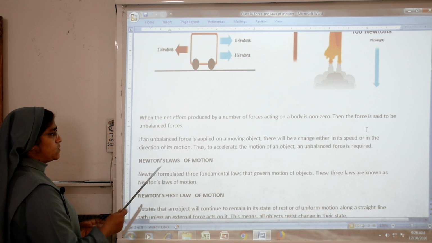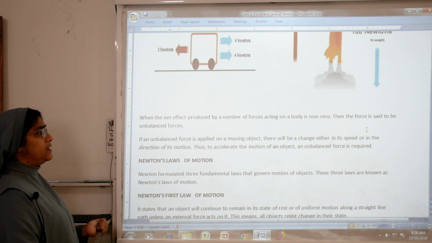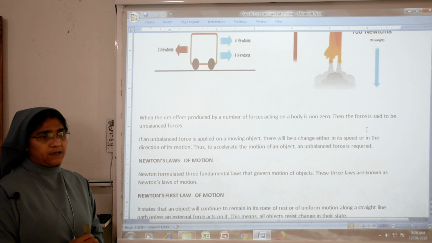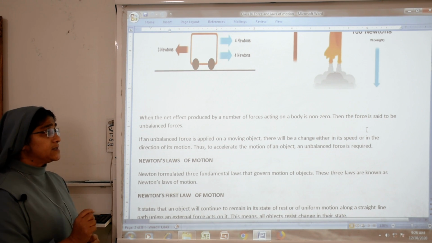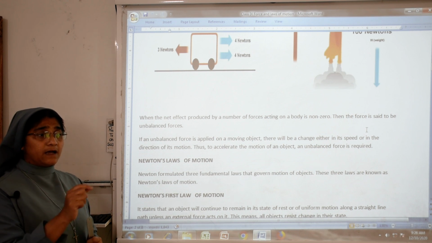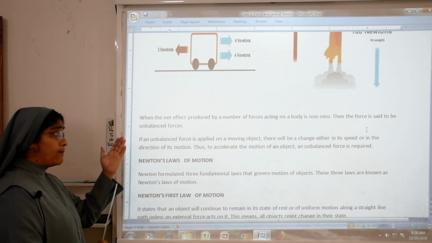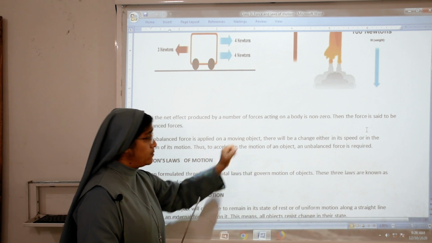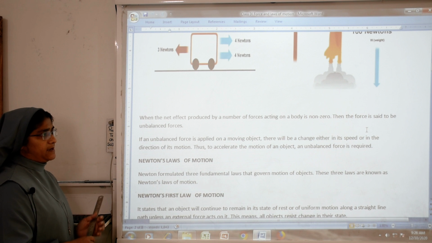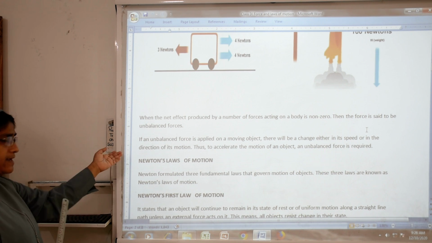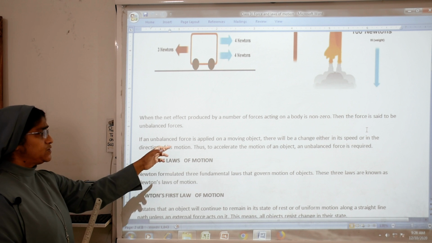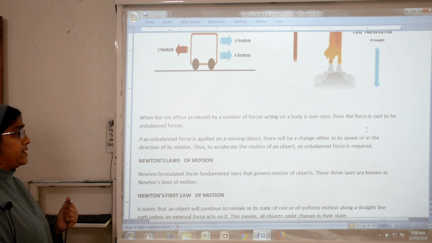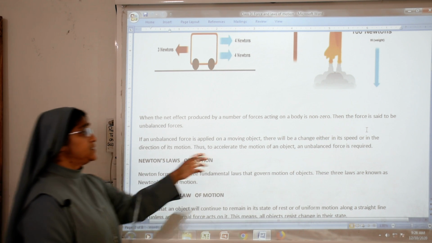If an unbalanced force is applied on a moving object, there will be a change either in its speed or in its direction of motion. But in the case of balanced forces, there will be no change in the speed of the body. Thus, to accelerate the motion of an object, an unbalanced force is required, not a balanced force.